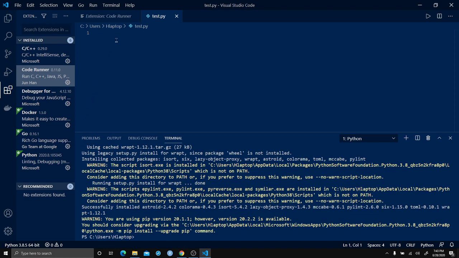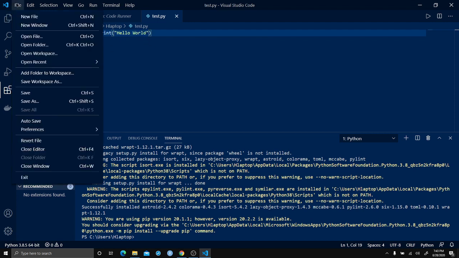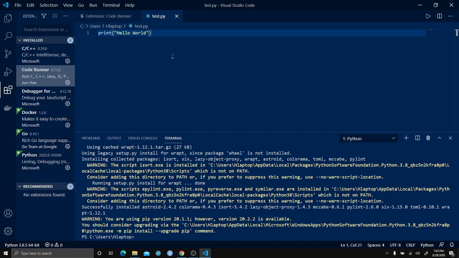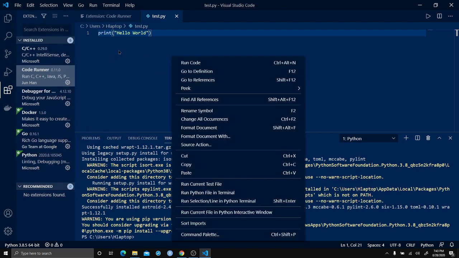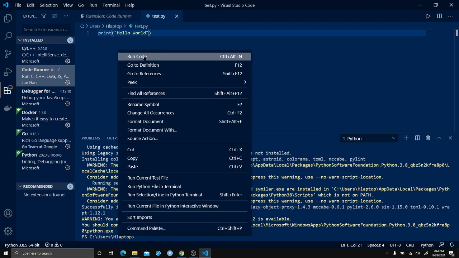Okay, let's try a simple hello. Save that. You need to save it. Click save or just use Control S. Then I just click the right button, run code.